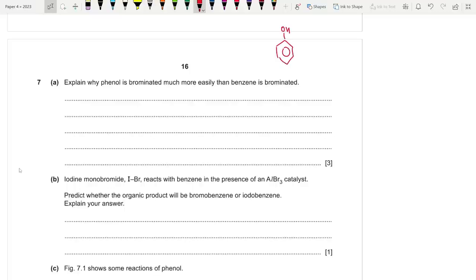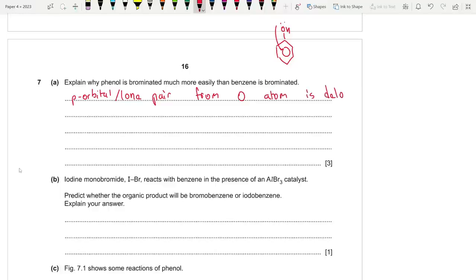Because in phenol, the lone pair of oxygen actually takes part in the delocalization of the benzene ring, and the benzene ring is activated at positions 2, 4, and 6. So let's write that the p orbital, or the lone pair from the oxygen atom, is delocalized into the ring, or overlaps with the ring. That is answer 1, step 1.